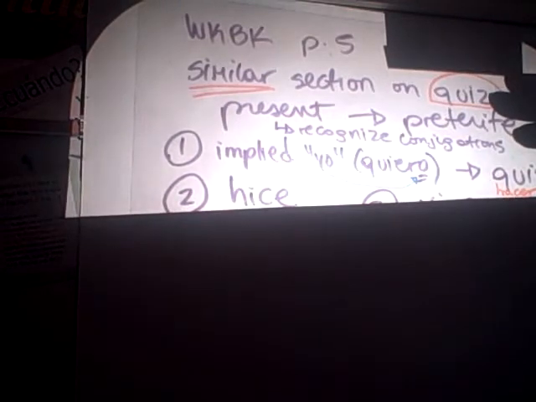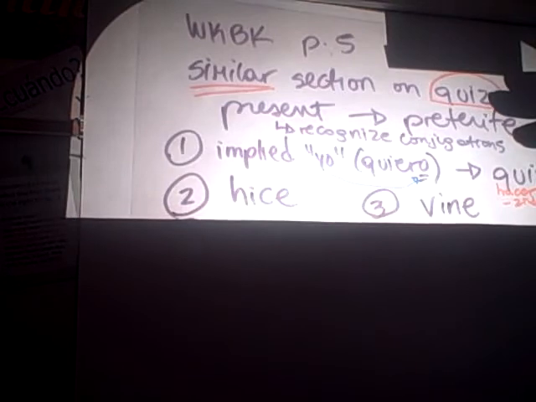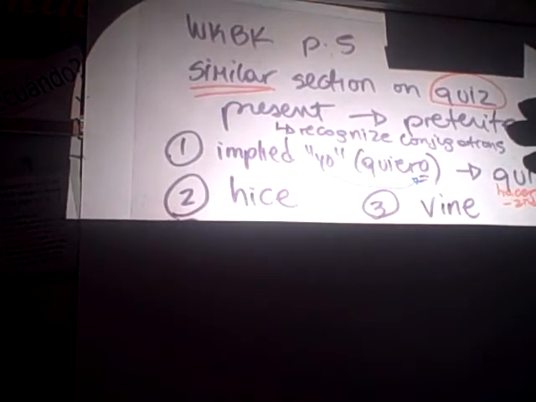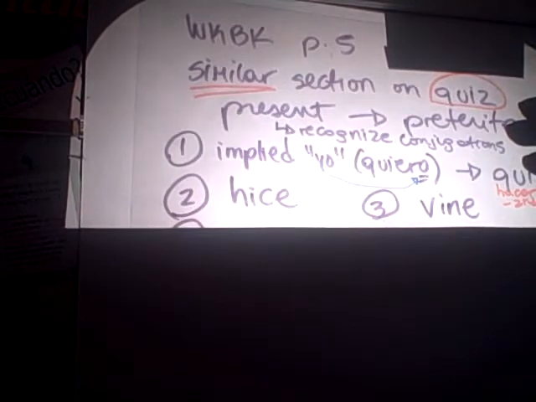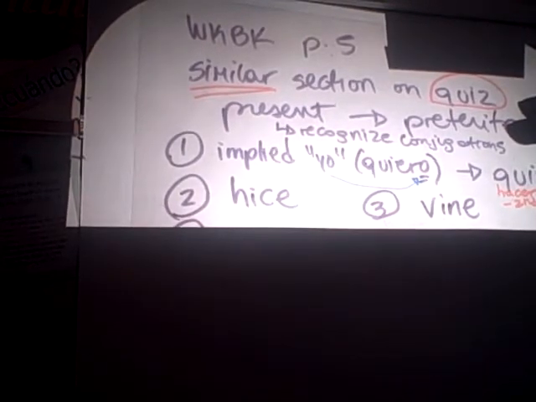Number 2, you needed to change hago to hice. Number 3, you needed to change vengo to vine. Number 4, you needed to change quieres to, quieres is what form of the verb querer?